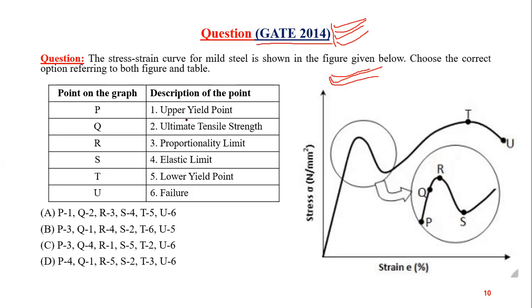What they have asked: the stress strain curve for mild steel is shown in the figure below. Choose the correct option referring to both figure and table. Here they have given the figure, here they have given the table. Now they have mentioned the points P, Q, R, S, T, U, and they have mentioned mild steel.